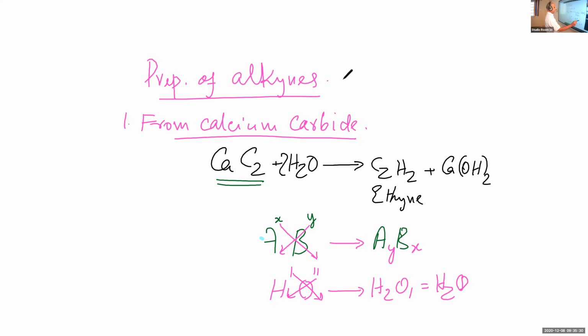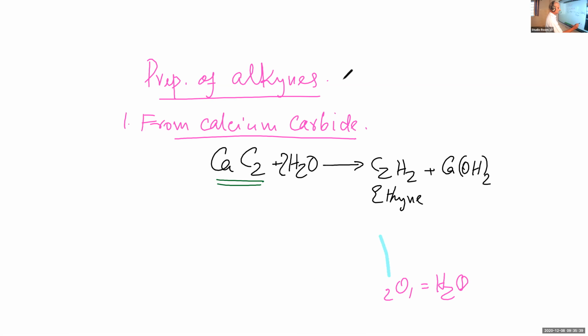Take another example to illustrate the formation of a compound between two reactants with the same valences. For example, the reaction between calcium and oxygen.